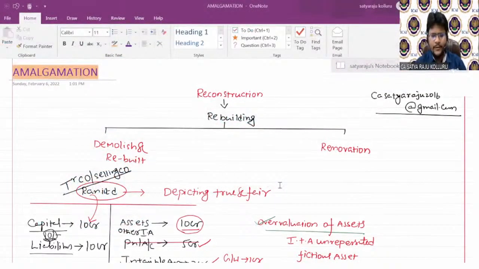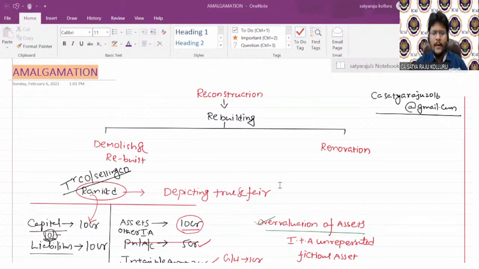Very good morning, students. We are in the chapter Amalgamation. We already started problem number 1. But before directly proceeding with problem number 1, let me give a quick recap of what we discussed in the past couple of lectures, within 5 to 10 minutes.